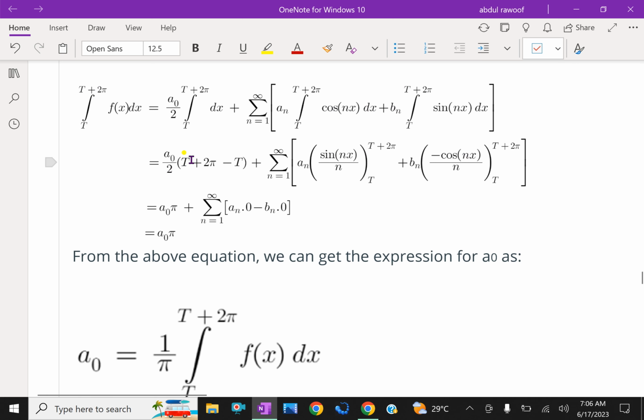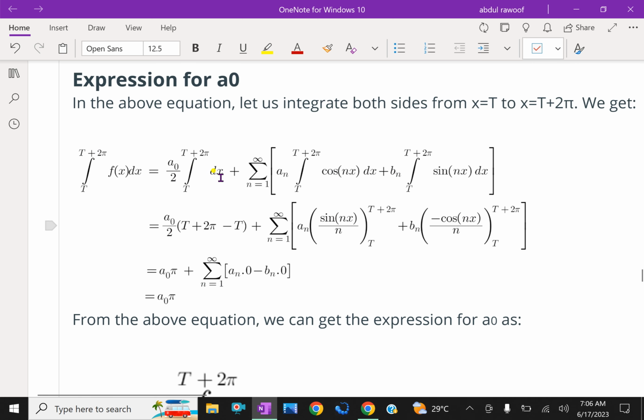So here, the integral of dx from t to t plus 2 pi is 1 into t plus 2 pi minus t. So t cancels, and 2 pi remains, plus sigma n equal to 1 to infinity an times the integral of cos nx, which we know is sin nx over n from t to t plus 2 pi, plus bn times the integral of sin nx, which we know is minus cos nx over n from t to t plus 2 pi.